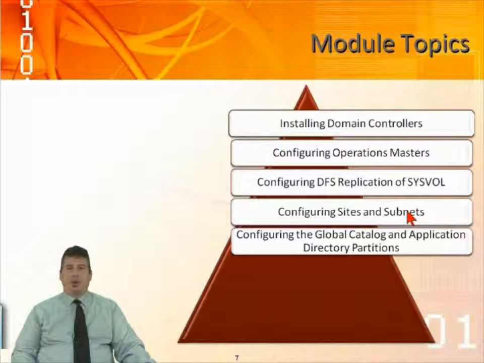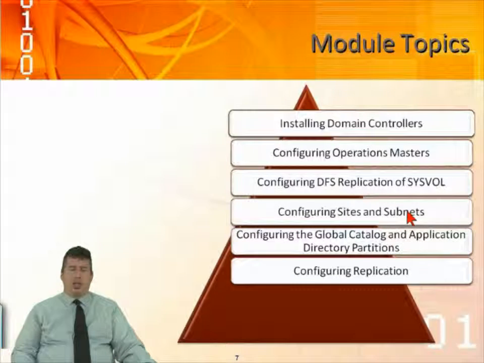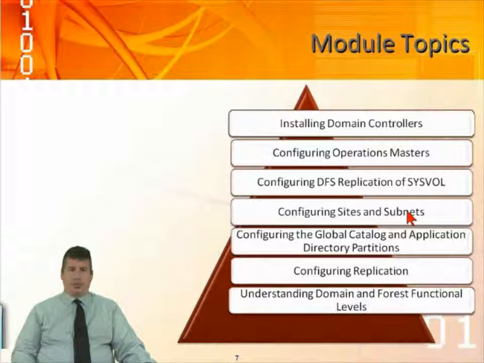Global catalog is another important service role that we have on a domain controller, because a global catalog has a subset of all the attributes within the whole forest. So all the other domains have attributes that we're going to publish on the global catalog. Global catalog is what we use when we're querying for the global address list on Exchange, or trying to find those mailbox servers and so forth. Configuring replication: we'll be talking about how we can configure replication to the different domain controllers.